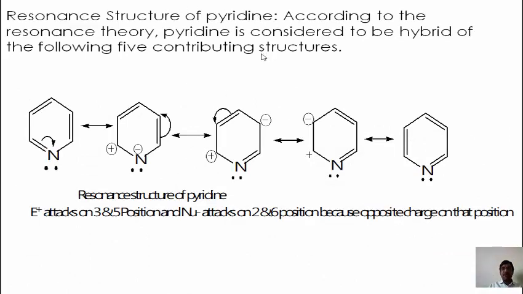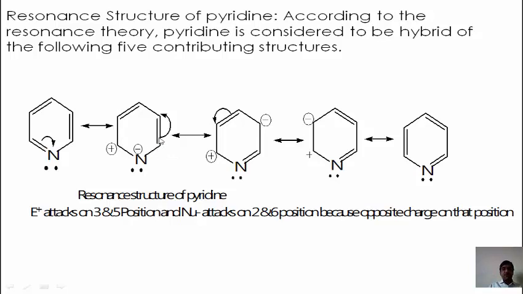As we know, pyridine gives both types of reactions, that is, electrophilic and nucleophilic reactions. First of all, we will see the first resonance structure of pyridine. Here we can see one carbon atom and here a nitrogen atom. When we compare electronegativity, the nitrogen atom is more electronegative than carbon. That's why the pi electrons are attracted towards this nitrogen atom, so nitrogen carries the negative charge and this carbon atom carries the positive charge.